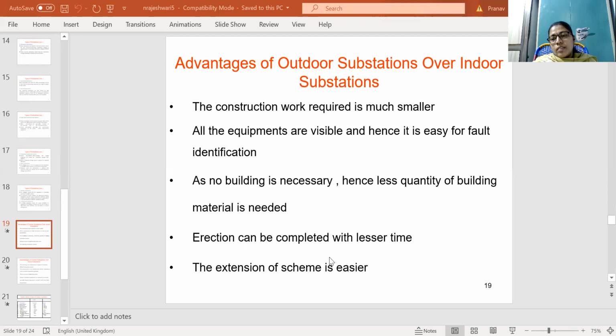Erection can be completed in less time in outdoor substations. The extension of the scheme is also easier in outdoor substations over indoor substations.